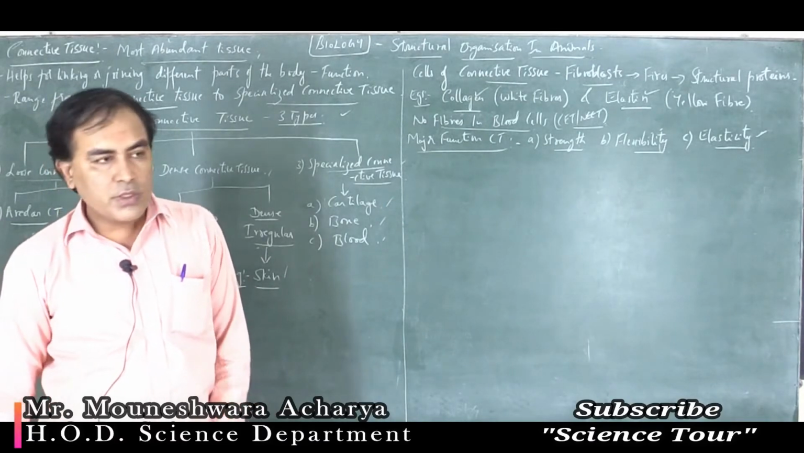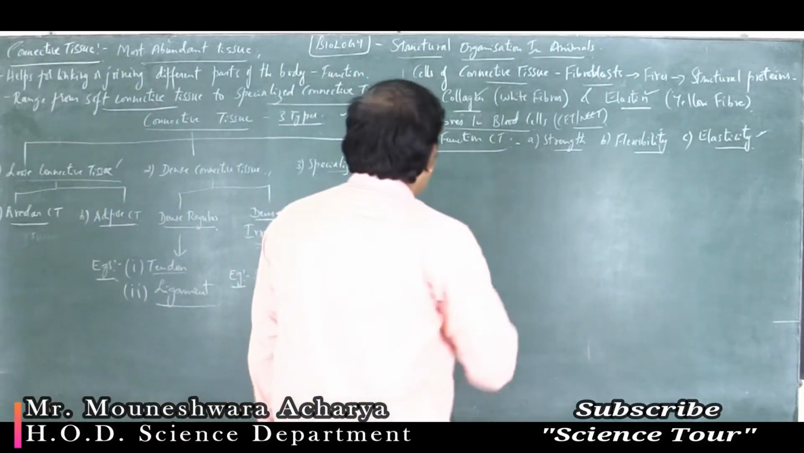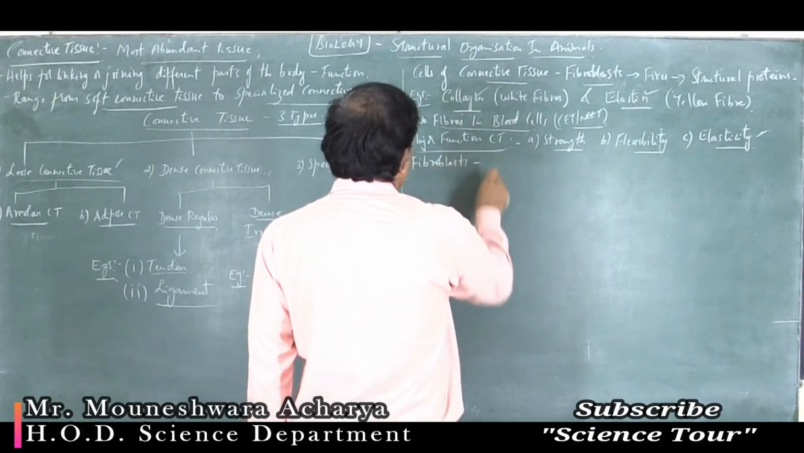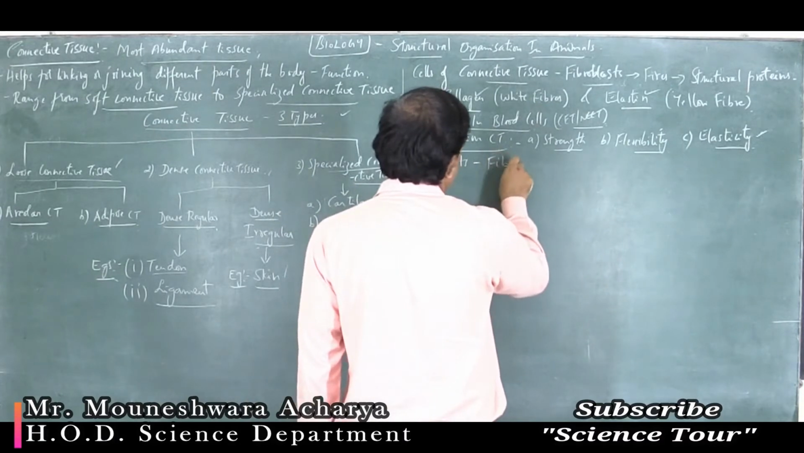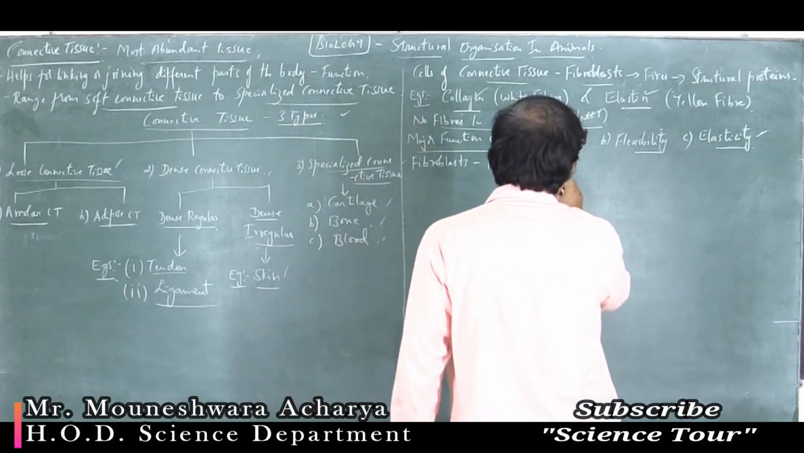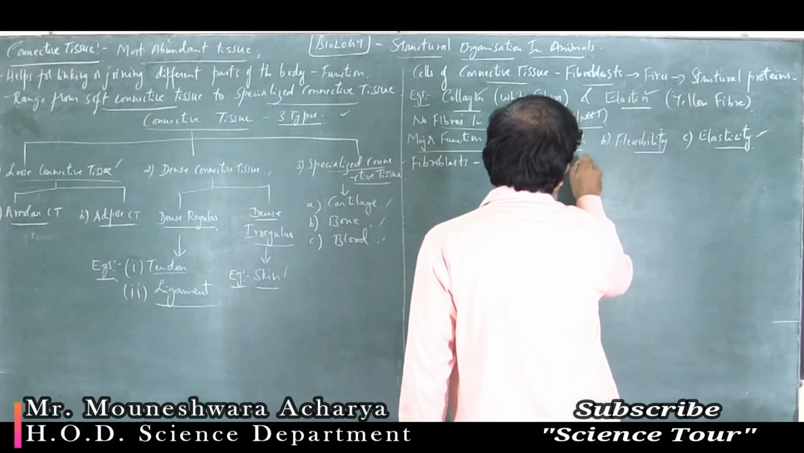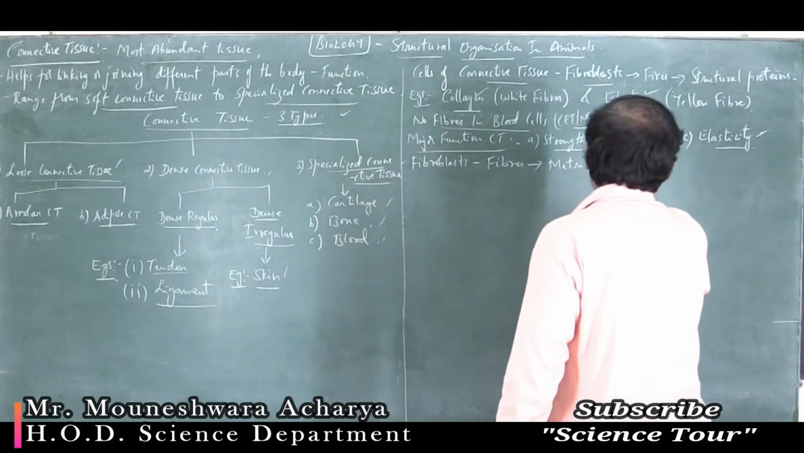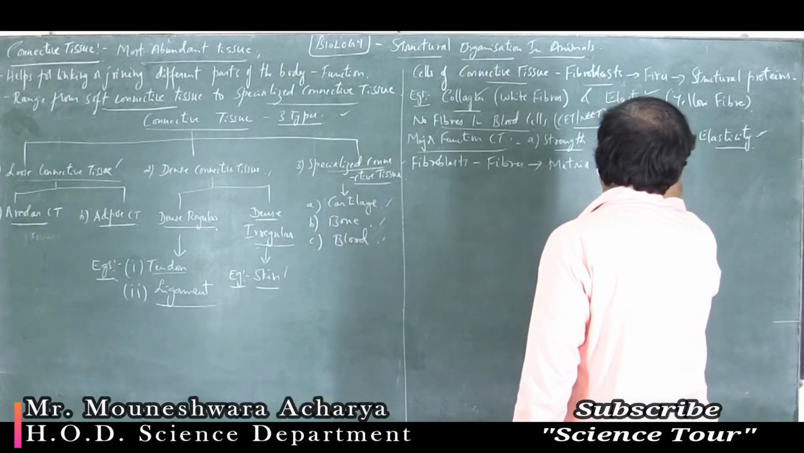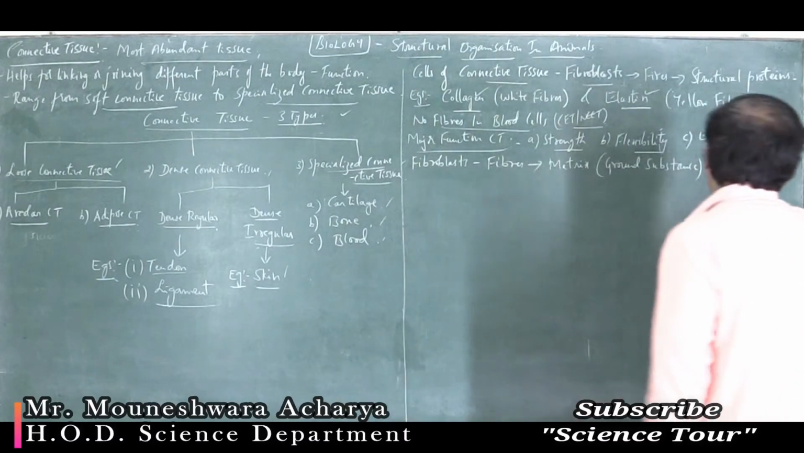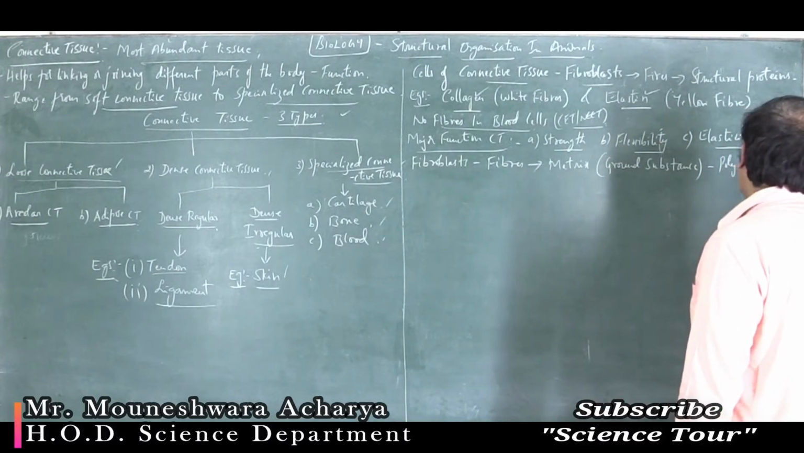Now the fibroblast cells, they secrete what? Fibers. Apart from that, they also secrete matrix. I told you in the previous class about the matrix. It is also called the ground substance, and it is made up of mainly polysaccharides. It's a type of carbohydrate.